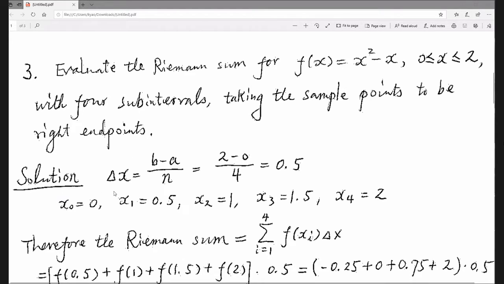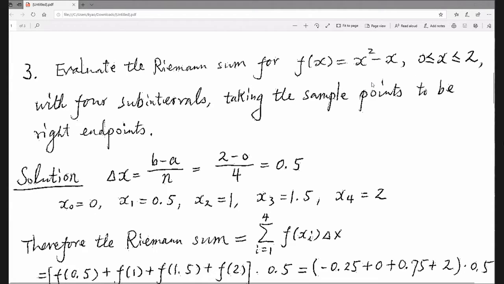Now the solution is you have to know how to solve it. You have to show your work, right? First, you want to find the length of each subinterval. Delta x is the length of each subinterval. Total length is b minus a over n, where n is the number of subintervals.